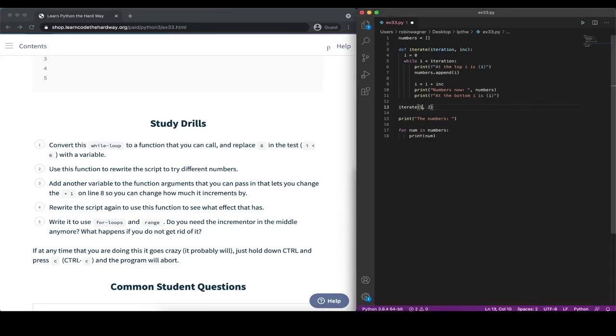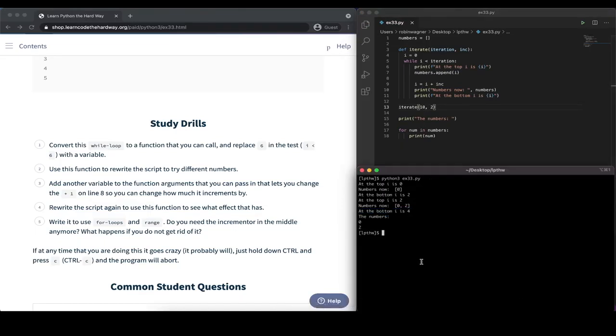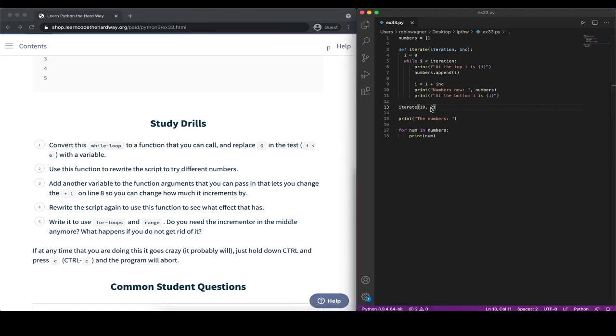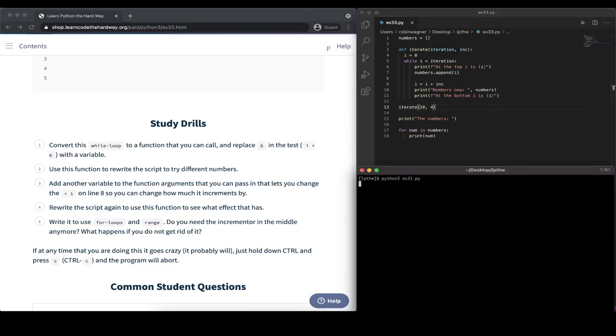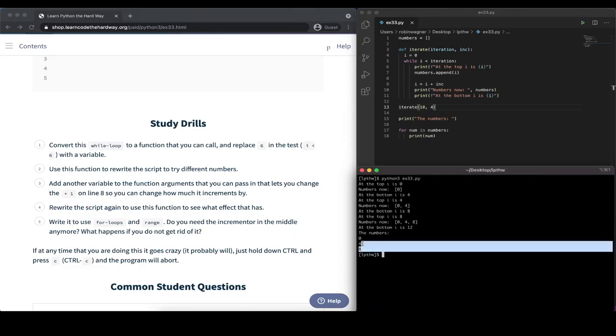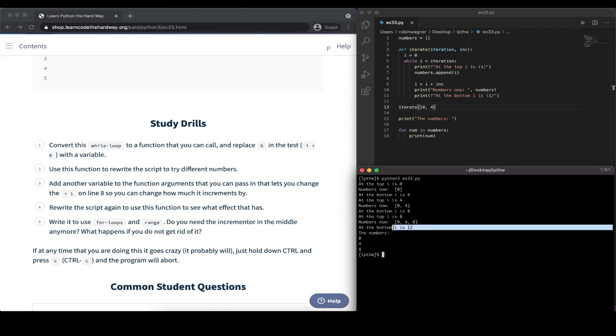We could do the same here with a value of 10. If we do this, then we will have the value 0, 2, 4, 6, and 8. And if we change the incrementer here, for example, to a value of 4, then of course we will have fewer entries in our numbers list, only the values 0, 4, and 8, because after that I has a value of 12, and that of course is not less than 10, so we stop execution here.